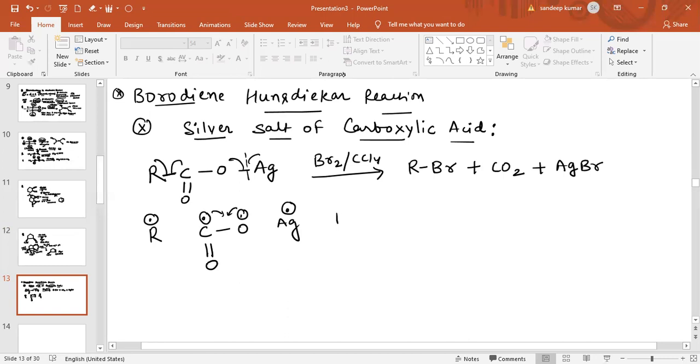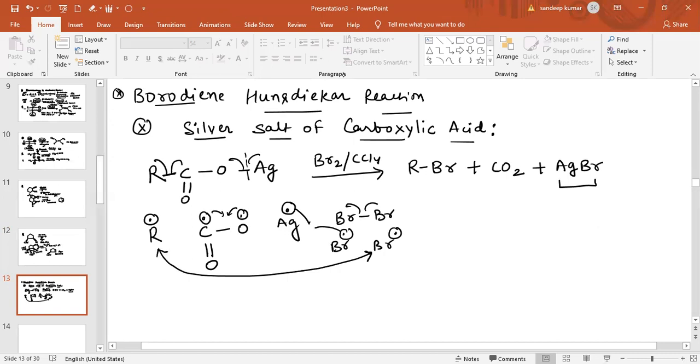Now Br2 again breaks homolytically, so there is a Br free radical there and also a Br free radical there. One Br free radical will combine with Ag and form AgBr. Another Br free radical will combine with the R group, the alkyl group, and form RBr. Now these two electrons of the free radical come in between carbon and oxygen, and CO2 gas is obtained. So this is the mechanism of this reaction.